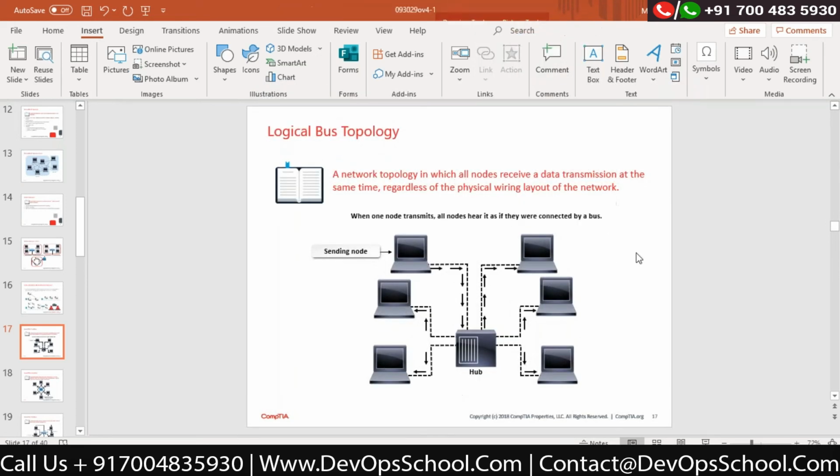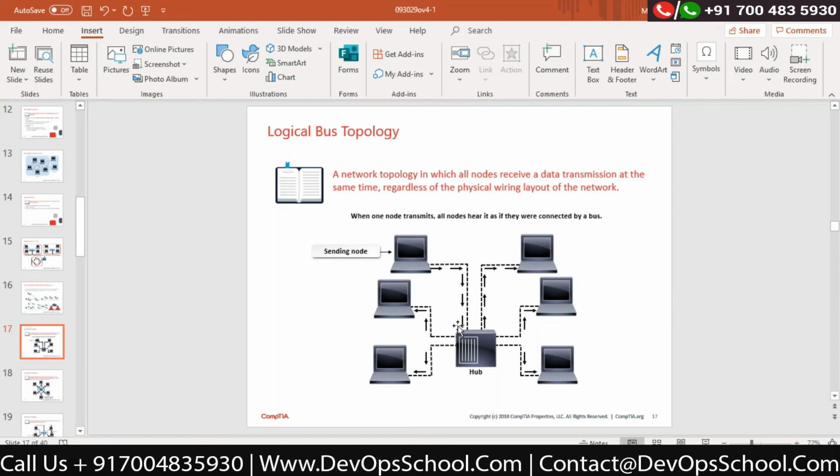That means currently, does it look like a star topology by looking at the physical arrangement? Yes. By looking at it, it looks like a star topology because I do have a centralized device over here, which is a hub, and all the clients or nodes are connected to the hub. If I look at this particular type of network diagram, my first impression would be, oh, this is a star topology if I compare the physical arrangement.